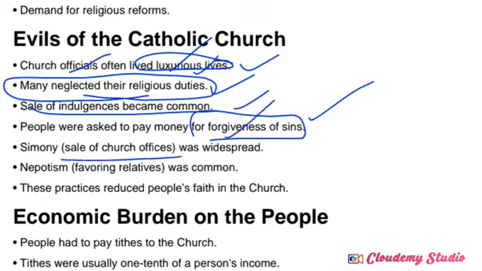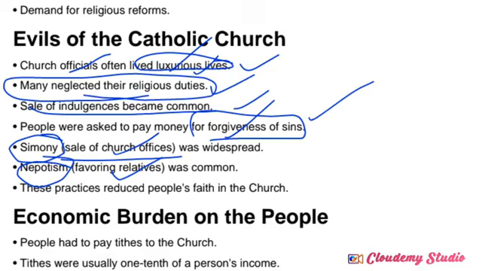Then, sale of church offices, which we call simony. They started to sell church offices and collect money by selling them. Next one, nepotism. Nepotism means favoring relatives. Most commonly, these positions were transferred only among relatives, reserved for specific families. That we call nepotism, correct?